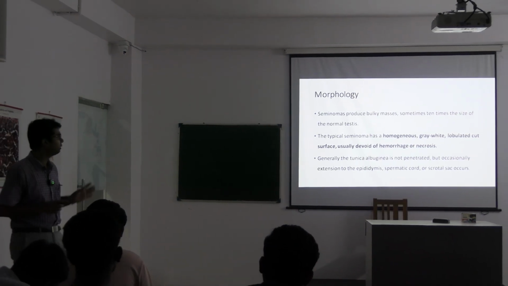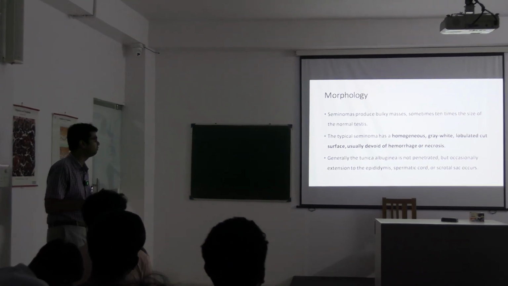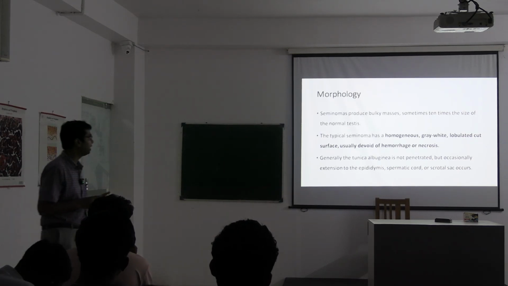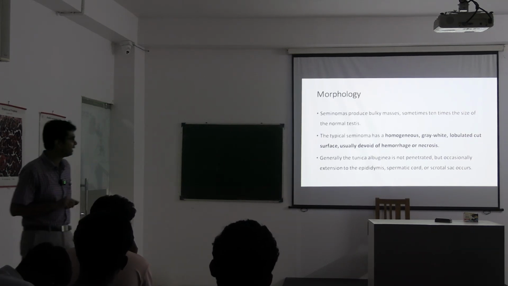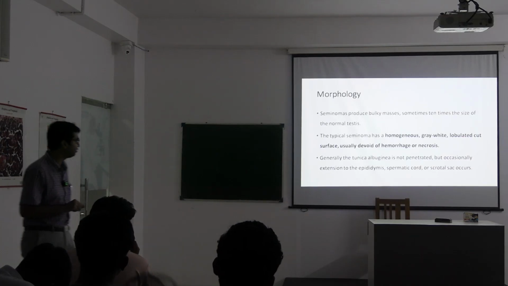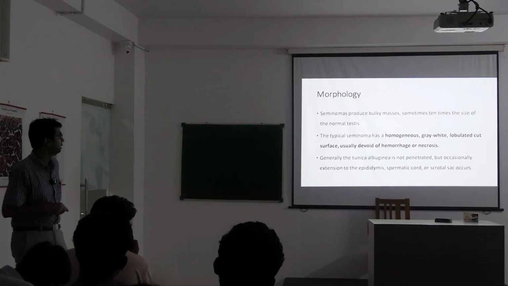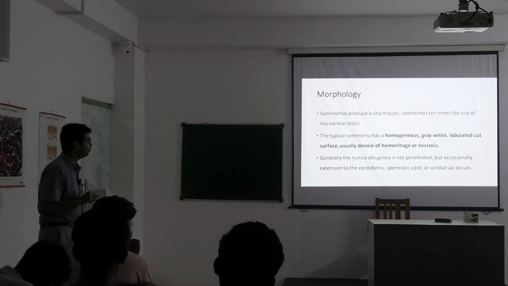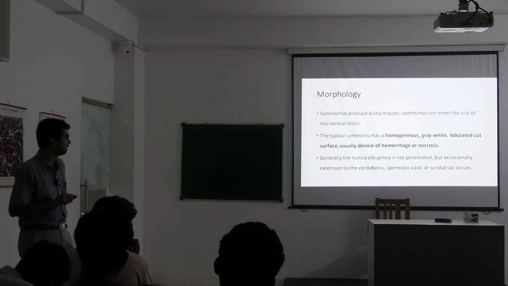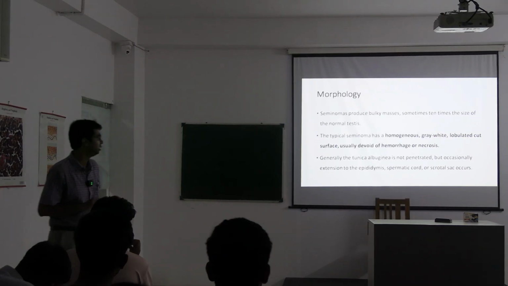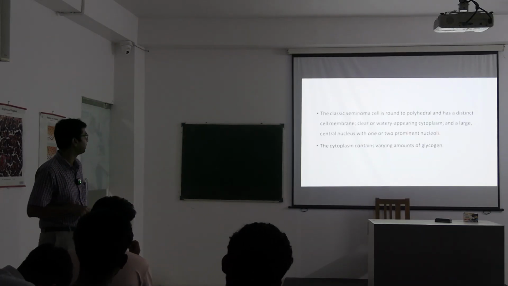Morphology: seminoma produces a bulky mass, sometimes 10 times the size of the normal testis. The typical seminoma has a homogeneous, gray-white, lobulated cut surface, usually devoid of hemorrhage or necrosis. Generally, the tunica albuginea is not penetrated, but occasionally extension to the epididymis, spermatic cord, or scrotal sac occurs.